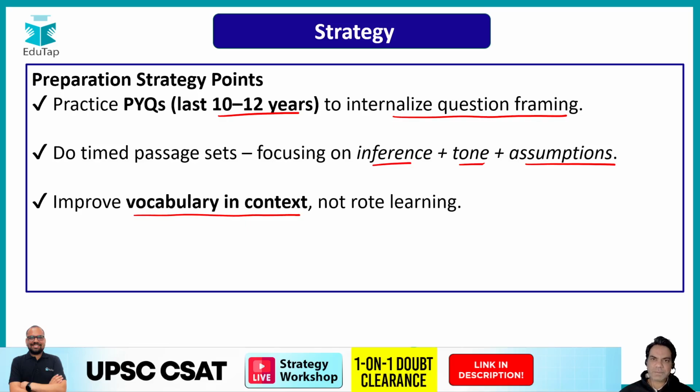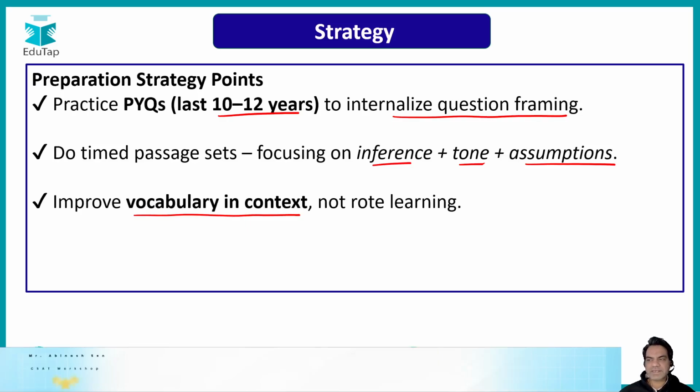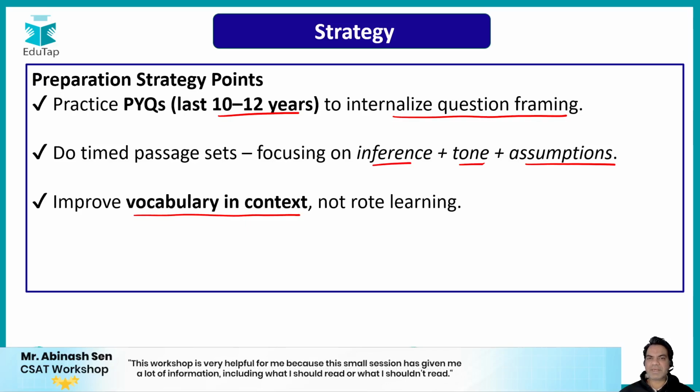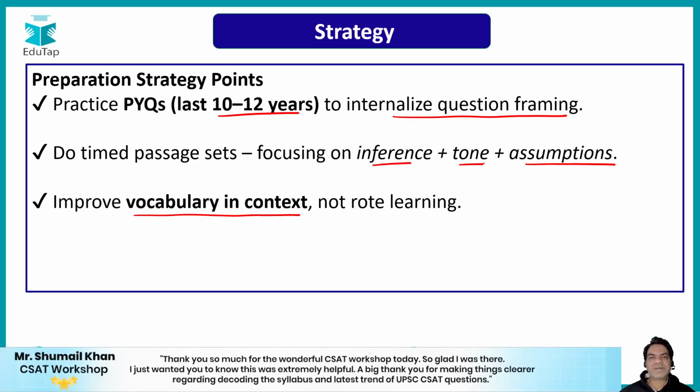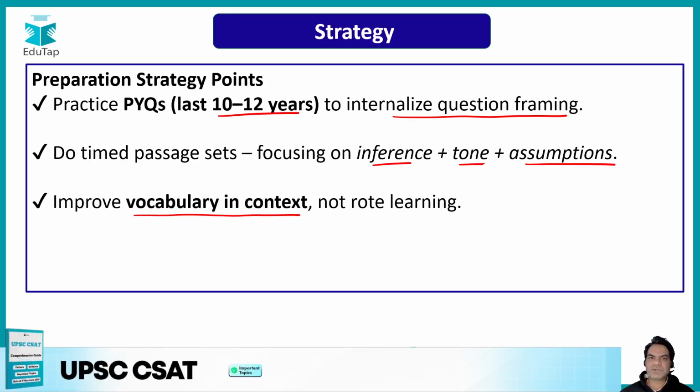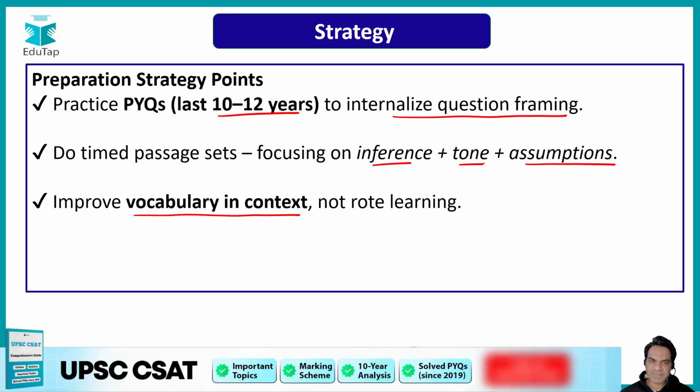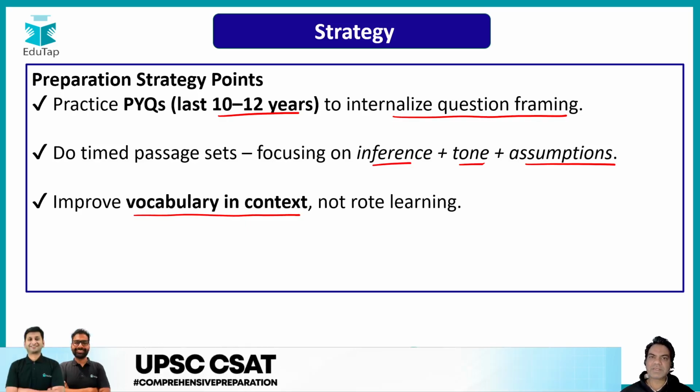But if I give you a sentence that India and Russia have always had an amicable relationship historically, right? Now you can guess that I think amicable is friendly, right? So this is called context learning. If you understand context learning, it will be very easy for you to tackle passages and vocabulary based sentences in your exam. So don't cram vocabulary, try to remember it in context.